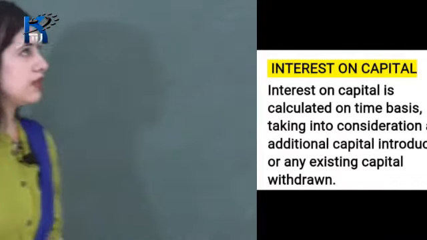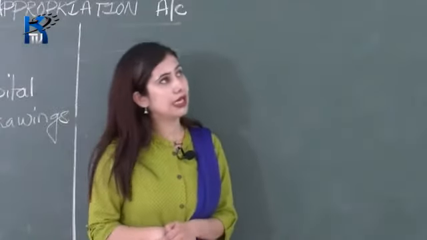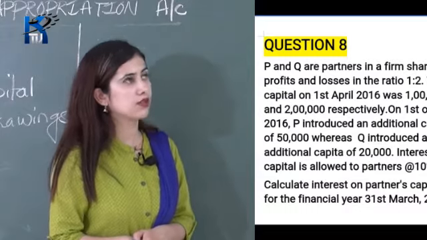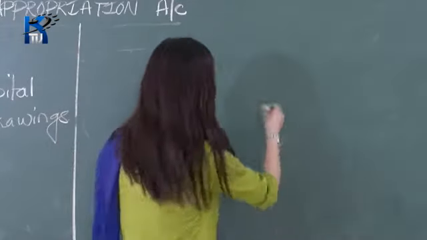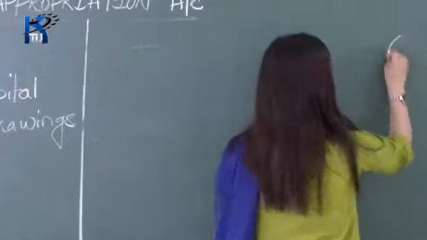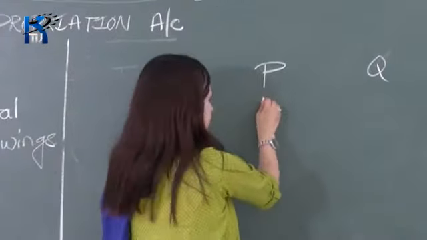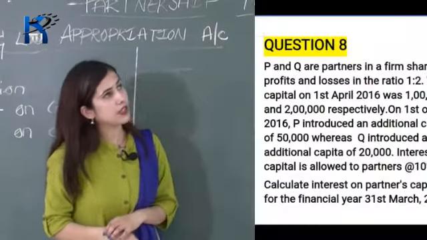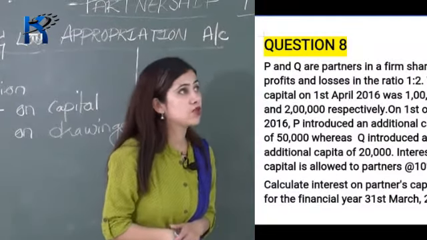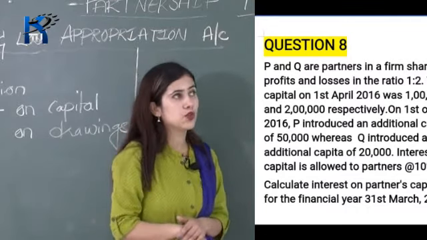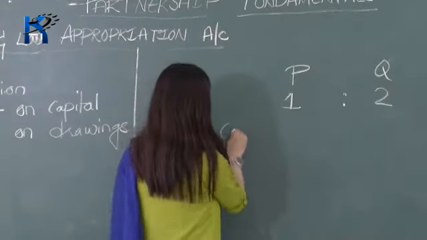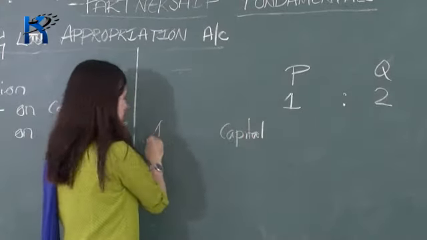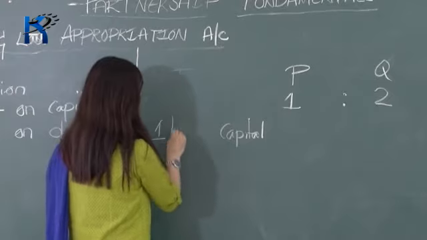Okay, so now let's solve one question. Question number 8. P and Q are partners in a firm sharing profit and losses in the ratio 1:2. Write it down. After that, the capital on 1st of April 2016 was 1 lakh rupees and 2 lakh rupees respectively. So write here the capital and write the date as well, that is 1st of April 2016.